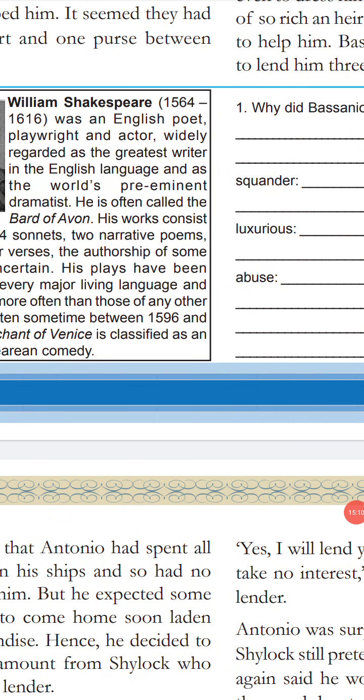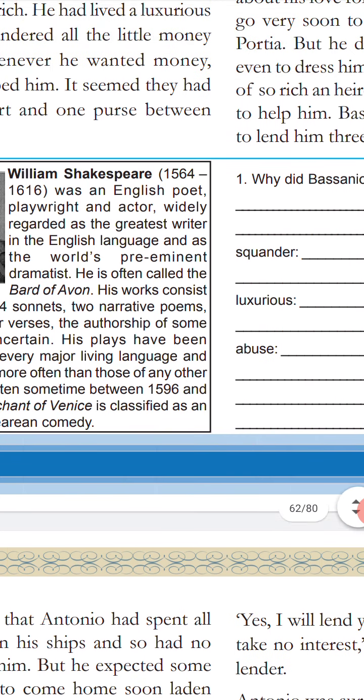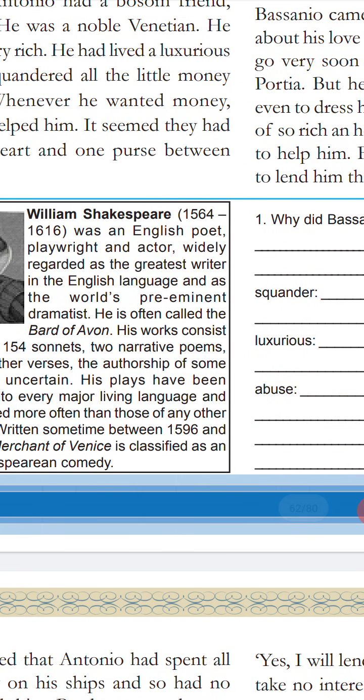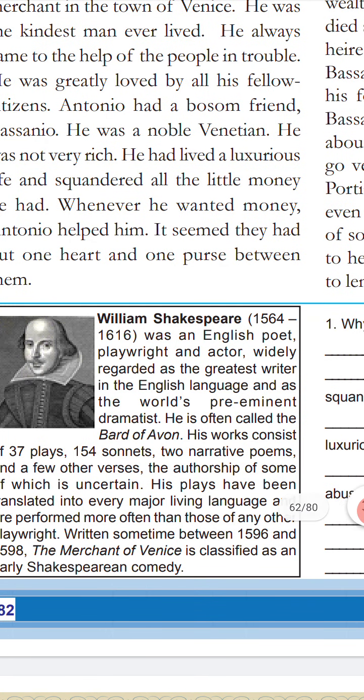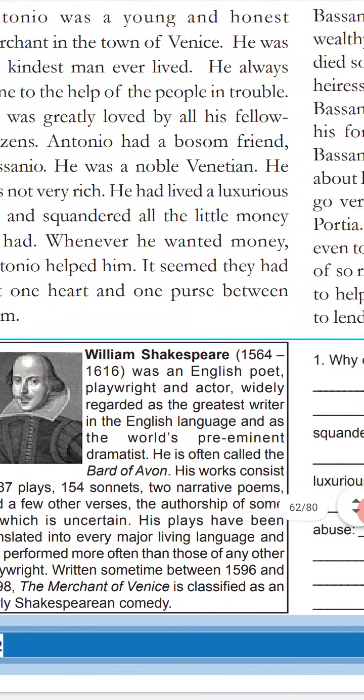So you want to know the characteristics? That's Antonio: very kind, pious, benevolent. And at the same time, the next one is Bassanio, one of the friends of Antonio. Antonio's character means if there is any trouble to anyone, he will help. And another character, Bassanio, is a friend of Antonio. Bassanio's most important drawback is he spends money more here and there. Actually, he is not rich also.